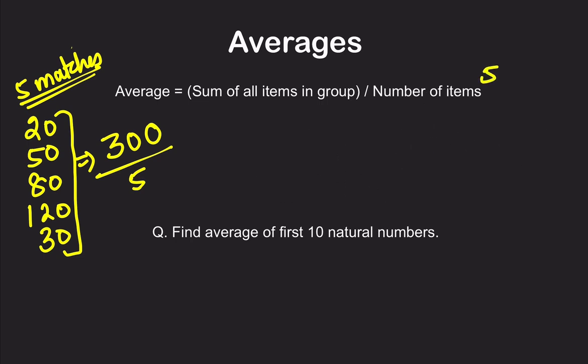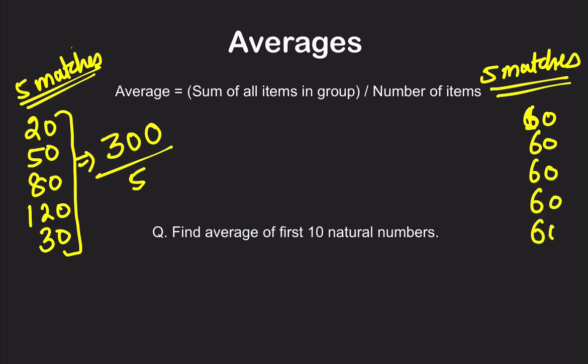Again, in a parallel universe, Virat Kohli is a player who has scored 60 runs in 5 matches. 60, 60, 60, 60, 60. So what is his total? His total is 300, divided by 5, that is 60 runs.